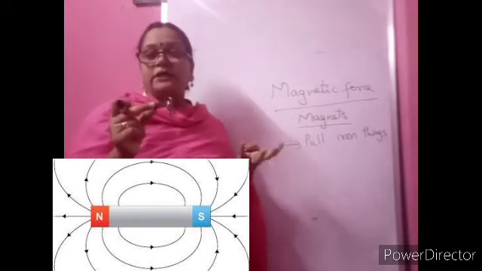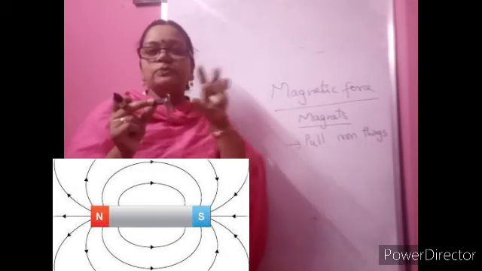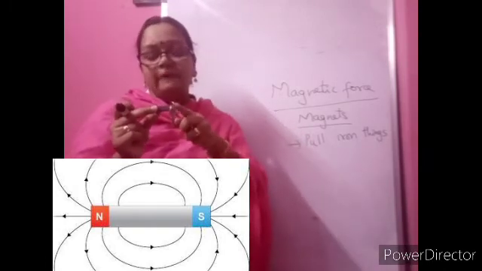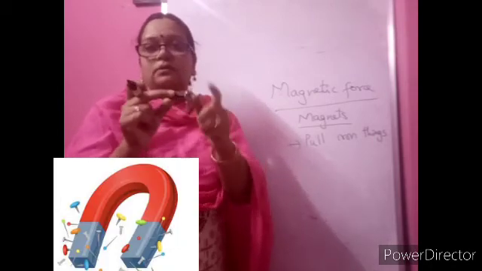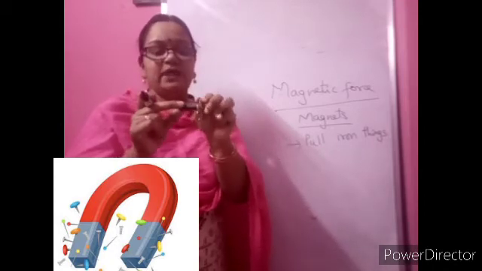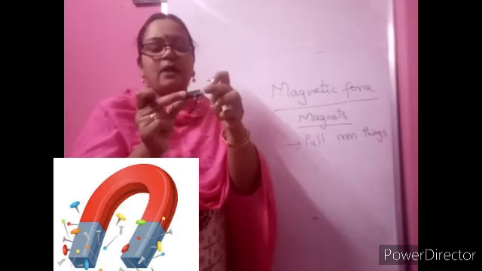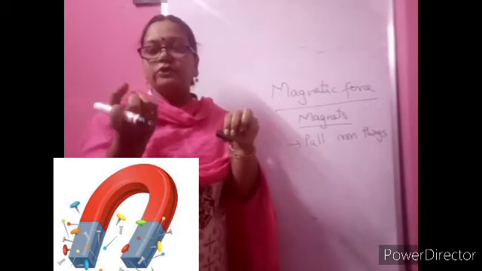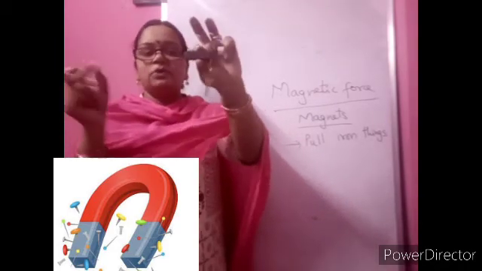Just now you learned that force can move things. So here, with the help of magnetic force, the magnet is pulling. Push and pull, both are forces we learned. Here the magnet is pulling things towards it. And one thing you can observe: the magnet's effect is stronger at its edges. Even see, when we keep things in the middle, they are not getting attached. It is not that powerful in the center part of the magnet. Both edges have more magnetic force, and you can see how things are getting attached to the edges only, not the center.